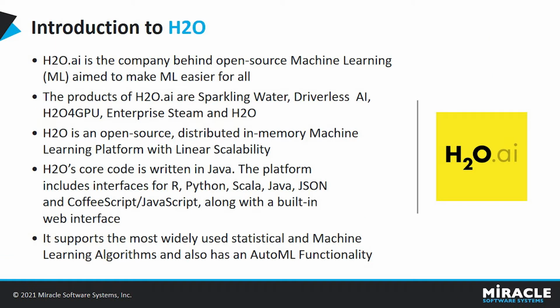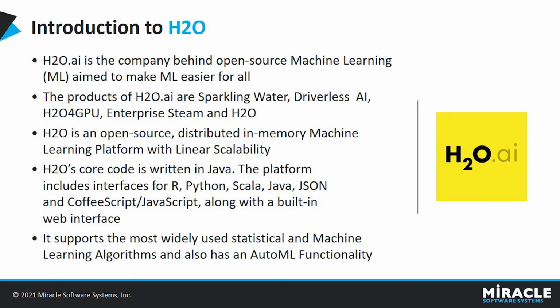Now let's have a small talk on H2O.ai and H2O. H2O.ai is the company which makes ML easier for all, and their open source community includes more than 129,000 data scientists and 12,000 organizations. The products of H2O.ai are Sparkling Water, Driverless AI, H2O for GPU, Enterprise Steam, and H2O.